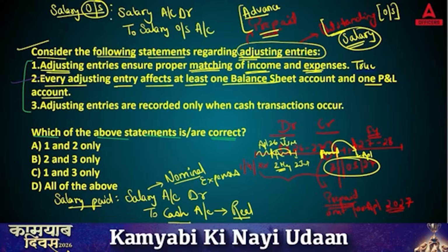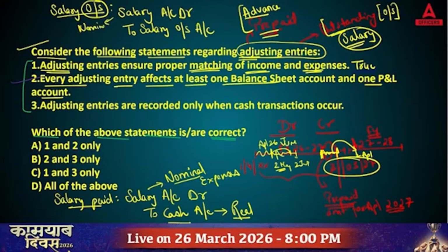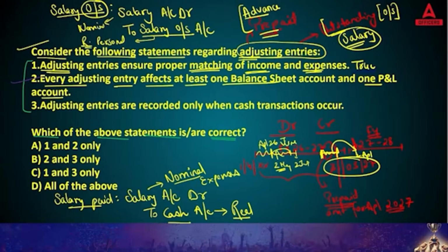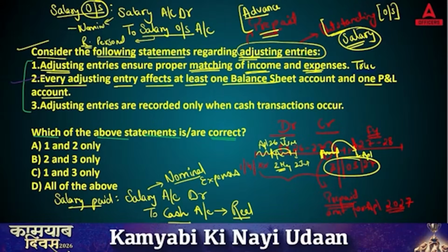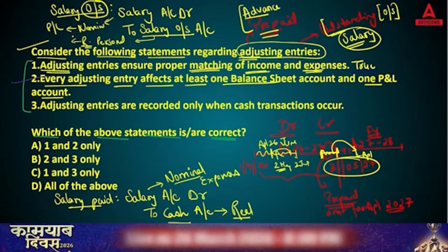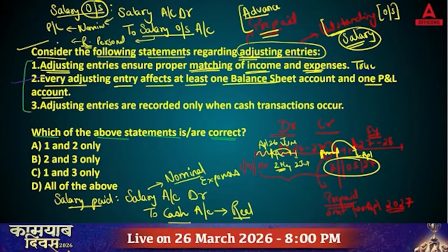So this salary is actually your nominal account and salary outstanding is going to be your personal representative account. I hope you can recall this point. That is the reason the nominal account will be transferred to P&L and this representative personal account will be transferred to your balance sheet.